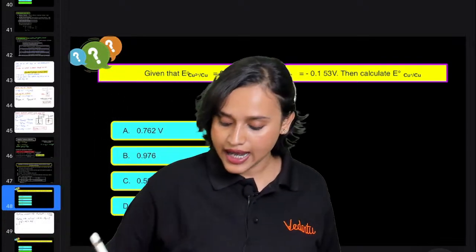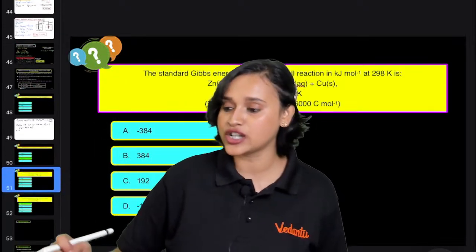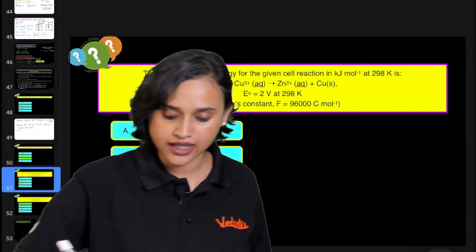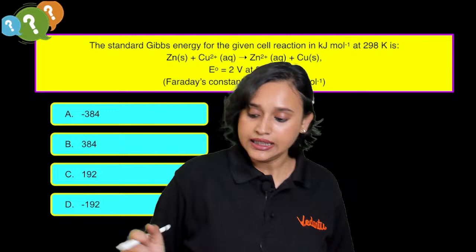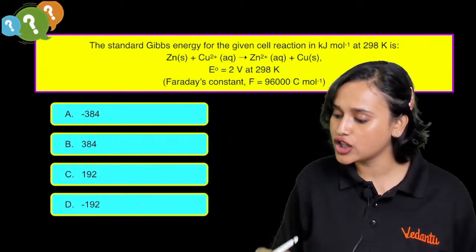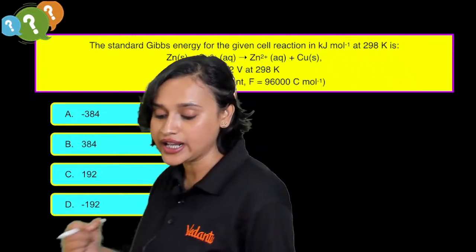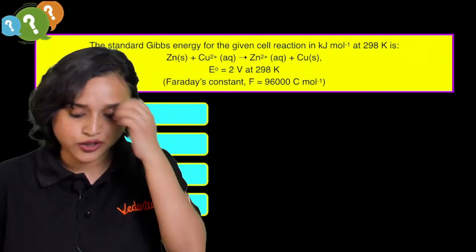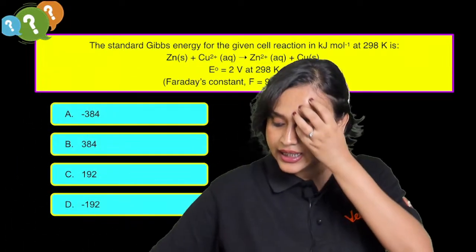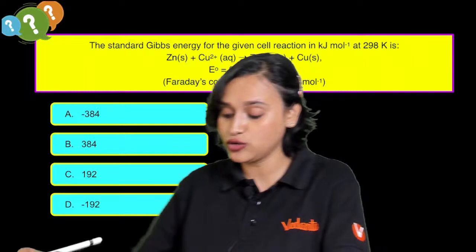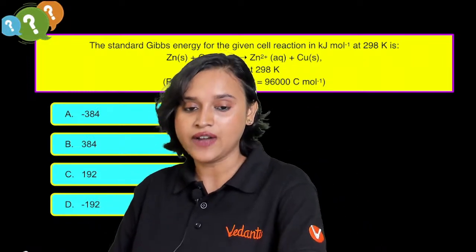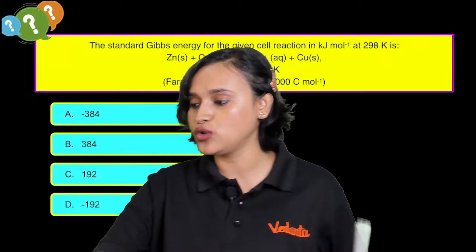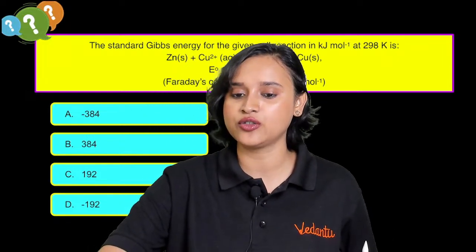Chalo. Next question, everyone, check it out, guys. The standard Gibbs energy for the given cell reaction in kilojoule per mole at 298 Kelvin is Zn plus Cu2+ forms Zn2+ plus Cu. E naught value is equal to 2 at 298 Kelvin. Faraday's constant is also given to you. Very good, everybody, you guys are answering.